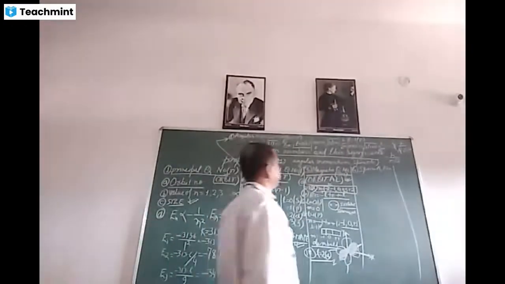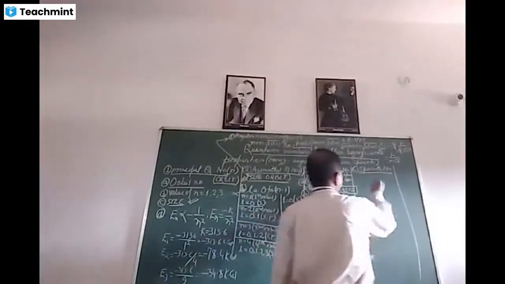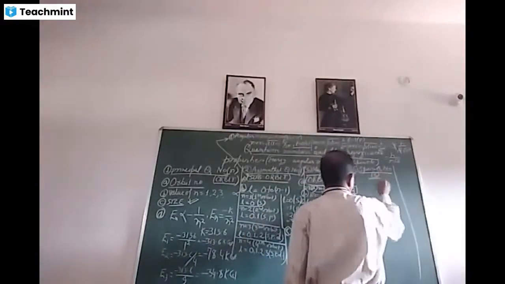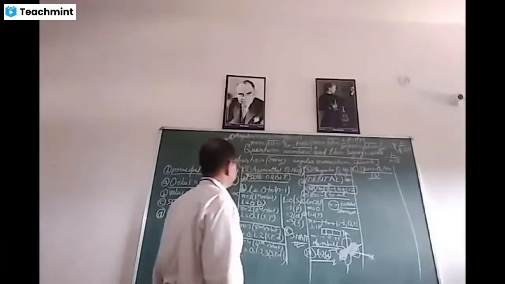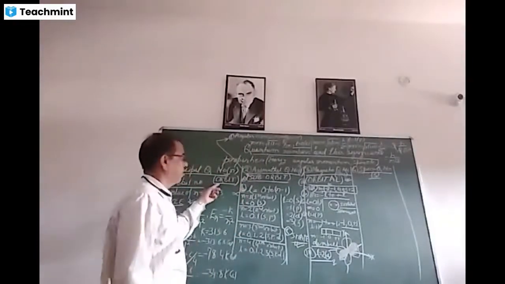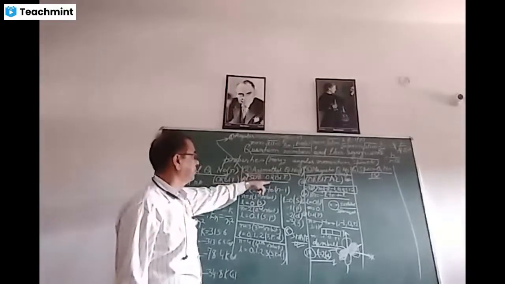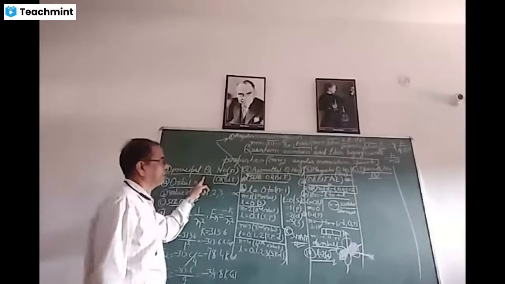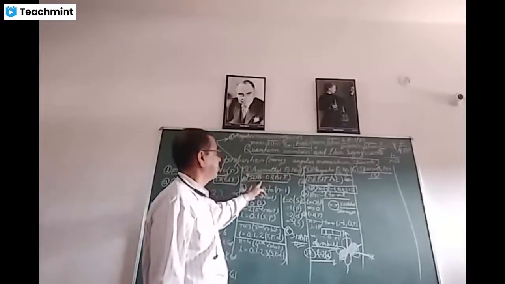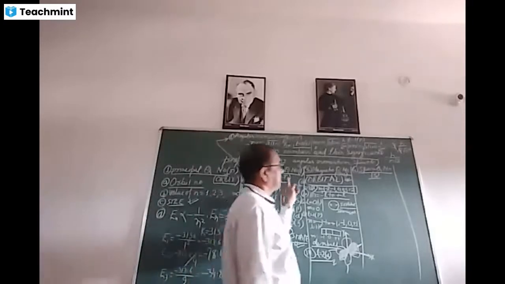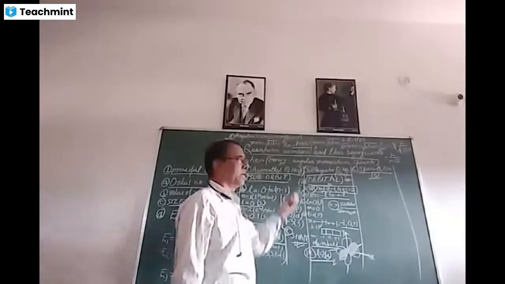And finally, the fourth quantum number is the spin quantum number, S. We have seen here that suborbits are present in orbits, and orbitals are present in suborbits. The value of the azimuthal quantum number depends on the value of the principal quantum number. The value of the magnetic quantum number depends on the value of the azimuthal quantum number. And similarly, the value of S, the spin quantum number, depends on the value of the magnetic quantum number.